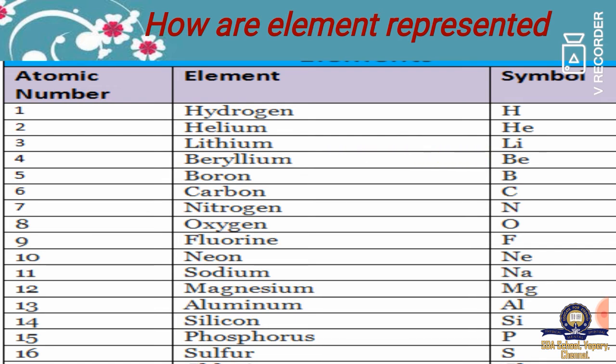Some symbols are chosen from their Latin words. For example, the symbol of sodium is Na, which is derived from the Latin name natrium. Similarly for iron, it is Fe, derived from the Latin word ferrum. For copper, it is Cu, derived from the Latin word cuprum.